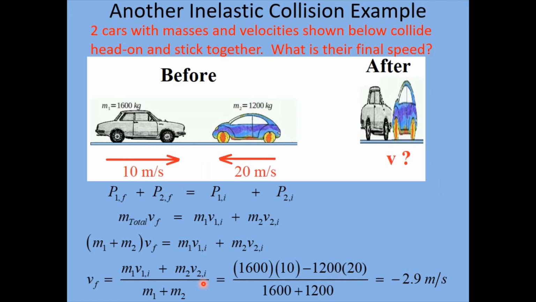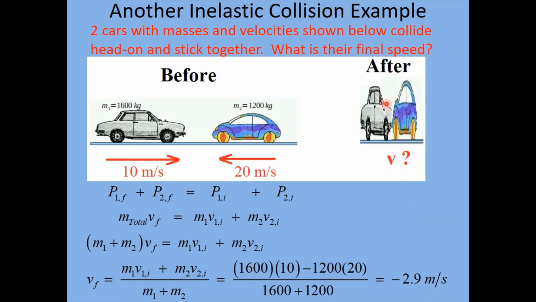And remember, car number 2's velocity is negative 20, right? It's 20 meters per second, but pointing to the left. So that's where this minus sign comes from. Okay, we have to remember that minus sign. That's important. And then we divide by the total mass of the two cars, 1,600 plus 1,200. So we end up with negative 2.9 meters per second.